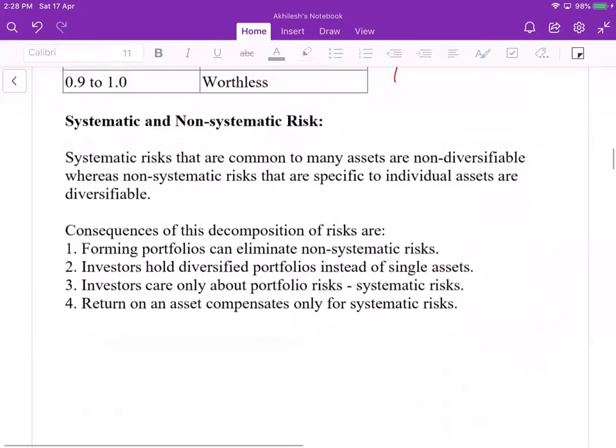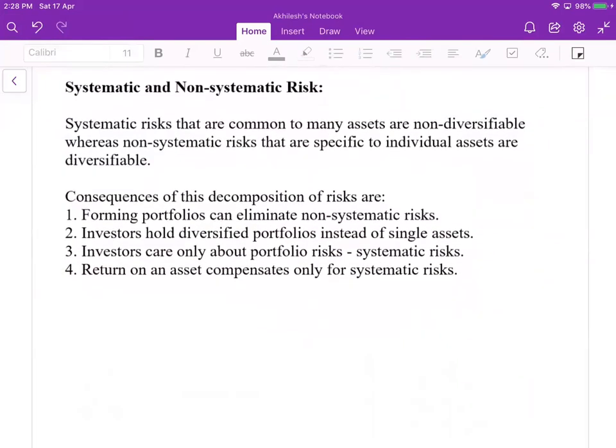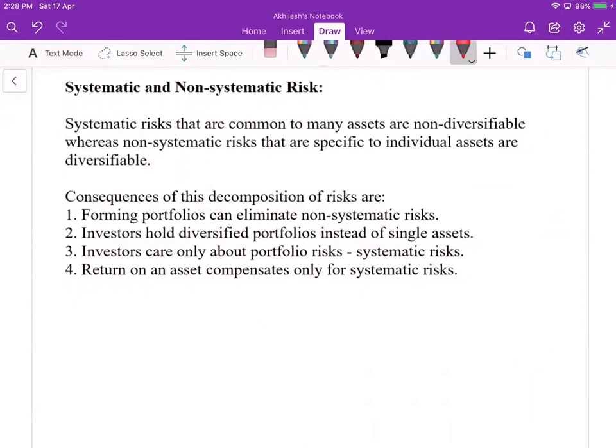Now, systematic risk and non-systematic risk. There are two types of risk. One is the systematic risk and the other is the non-systematic risk. Non-systematic risk is also called idiosyncratic risk. The systematic risk is common to all the assets. This is the global risk. One cannot avoid or be away from the systematic risk. But non-systematic risk can be diversified, meaning you can reduce or eliminate it.